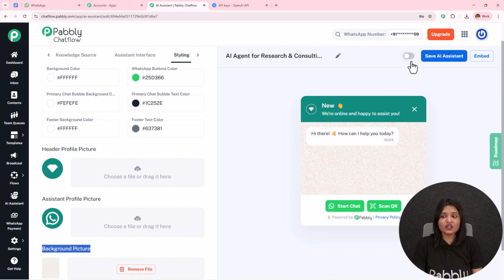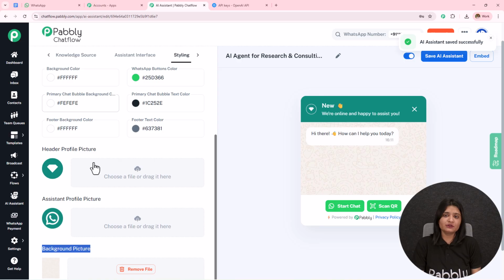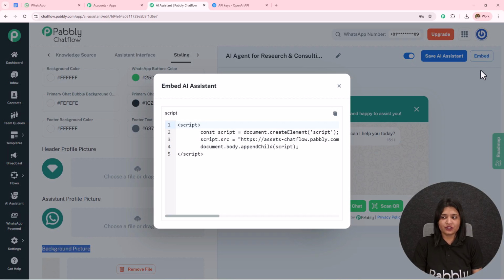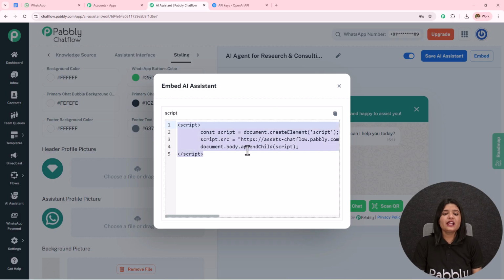We have to make sure that we toggle this on. If we do not toggle this on, this will remain inactive, and then we save this. If we do not save this, all this will be lost. So we can also embed this AI assistant to our website. We have to click on this embed and use this, or enter this code to our website, and whenever someone clicks on that, they will be redirected towards this chat.